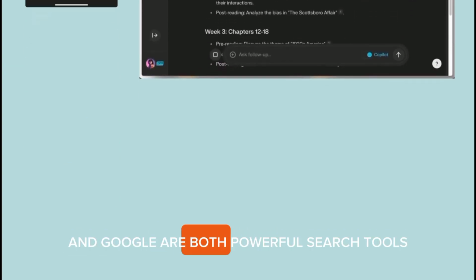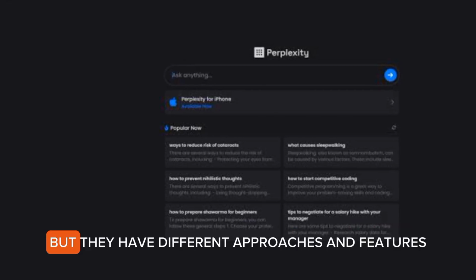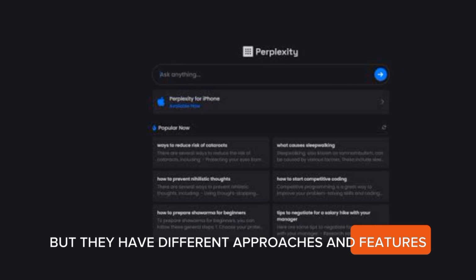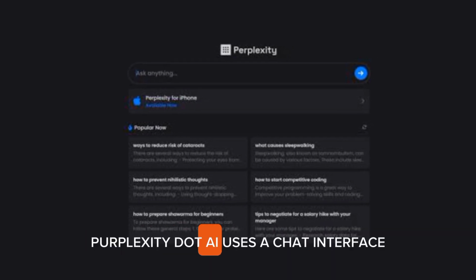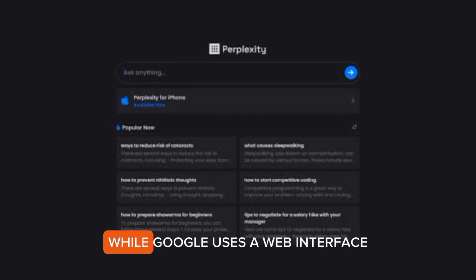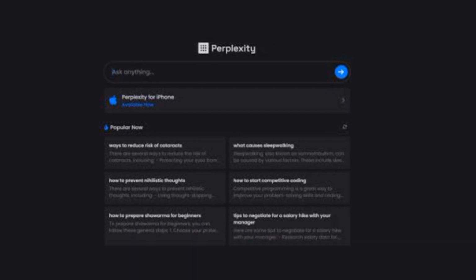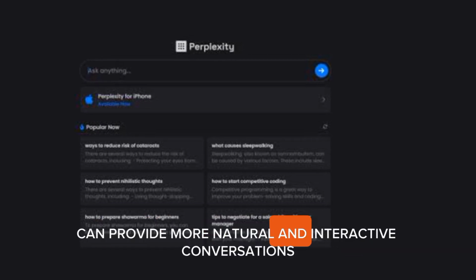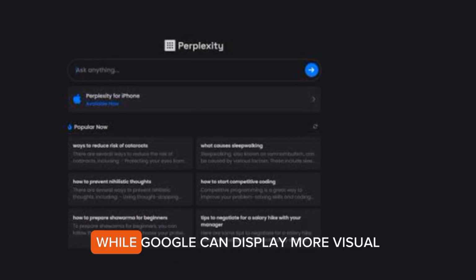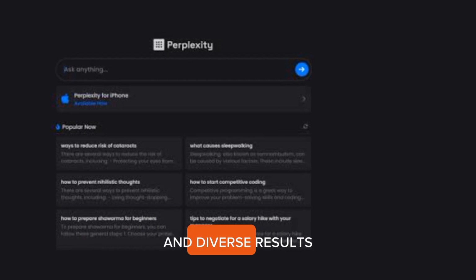Perplexity.ai and Google are both powerful search tools, but they have different approaches and features. Here are some of the main differences. Perplexity.ai uses a chat interface, while Google uses a web interface. This means that Perplexity.ai can provide more natural and interactive conversations, while Google can display more visual and diverse results.